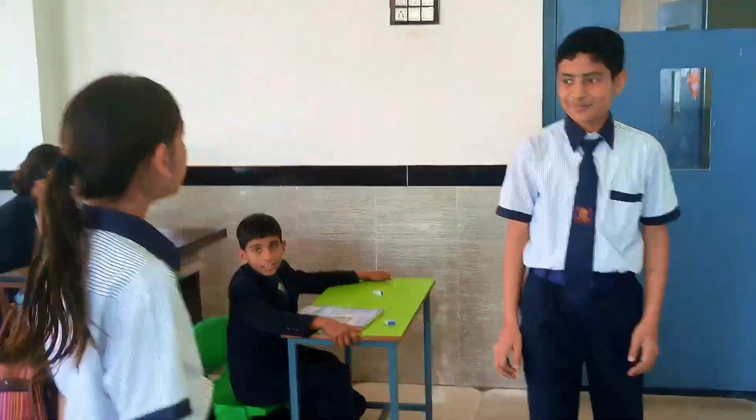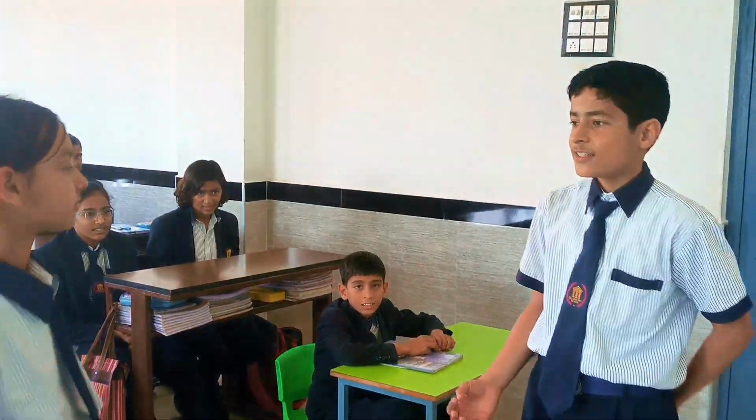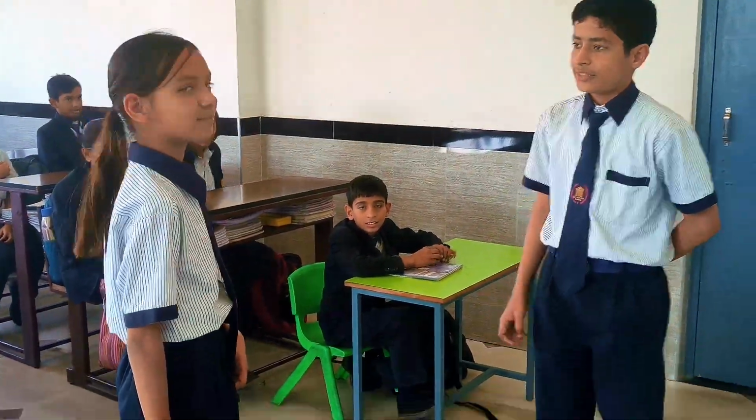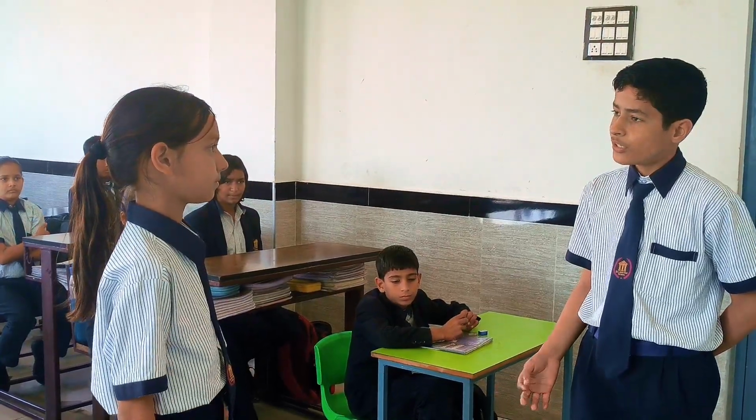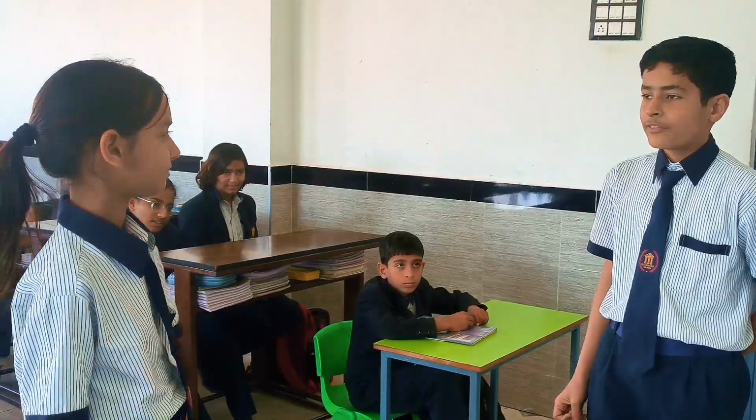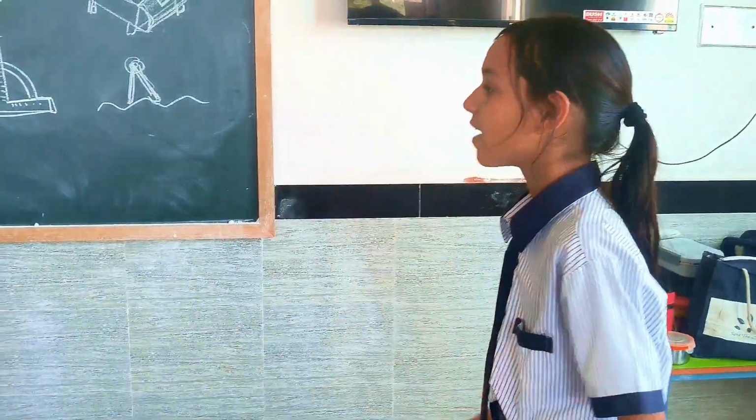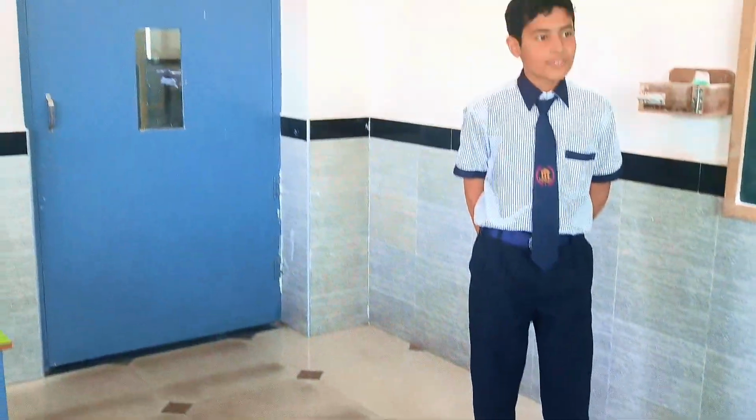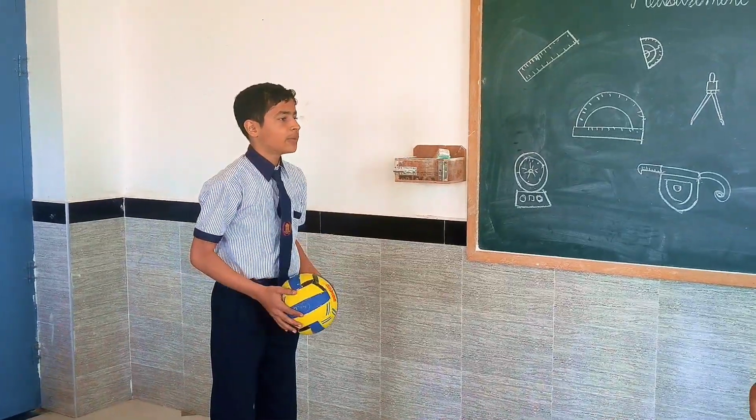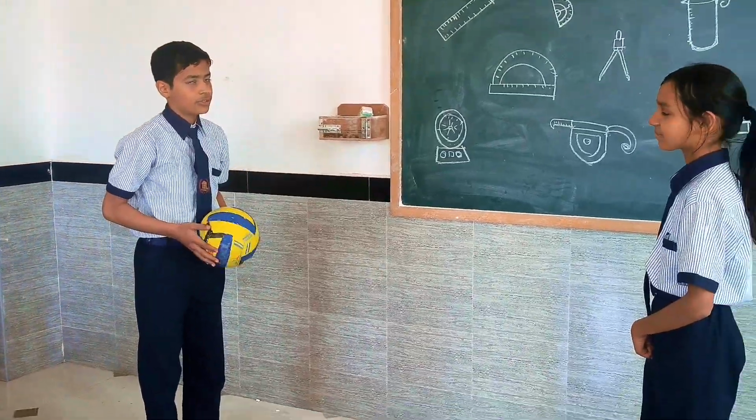Hey, what are you doing? This is a curvilinear motion performance. When an object covers a semicircle while moving, it is known as curvilinear motion. When I bounce this ball, it also covers a semicircle. Yes, my friend. When we throw the ball, it covers a semicircular path.